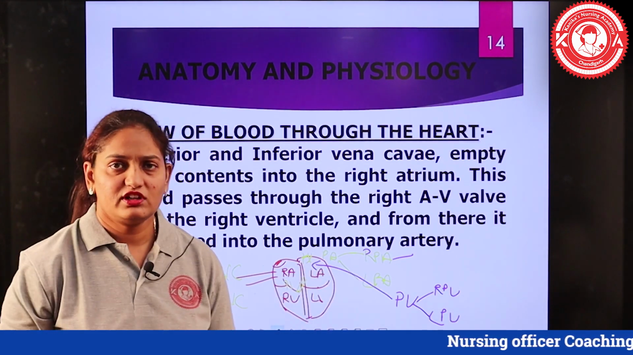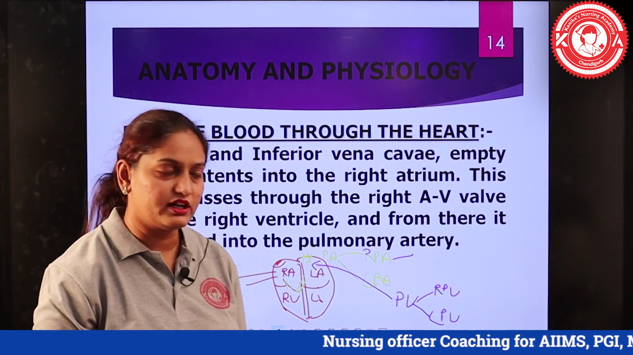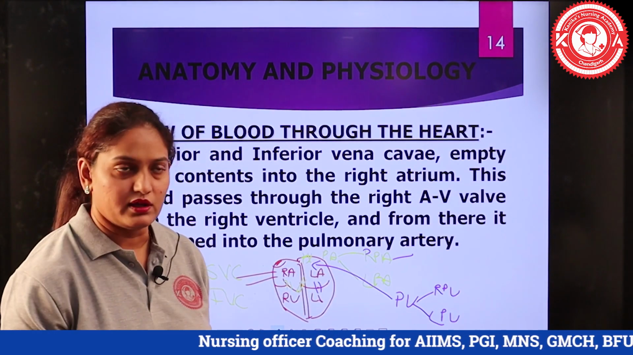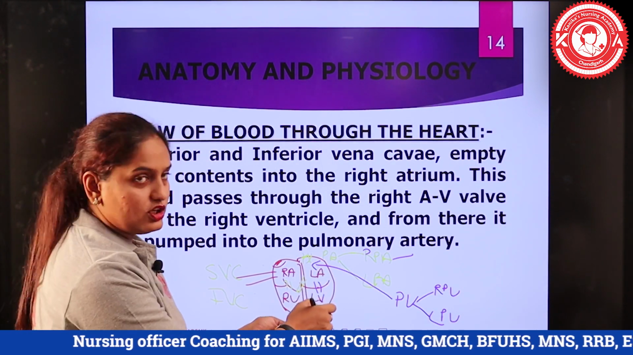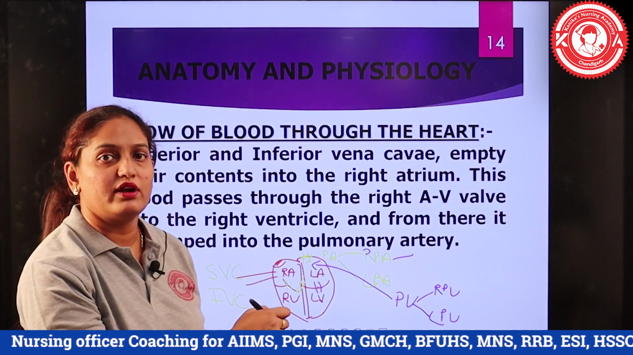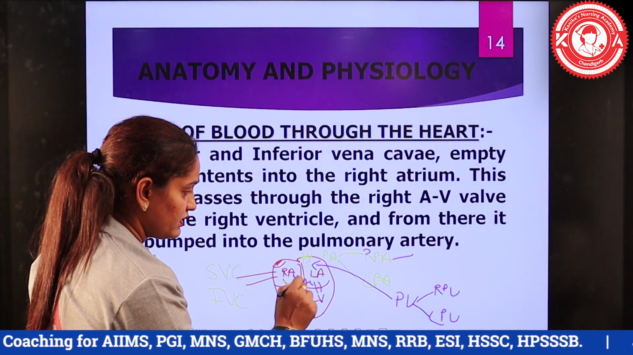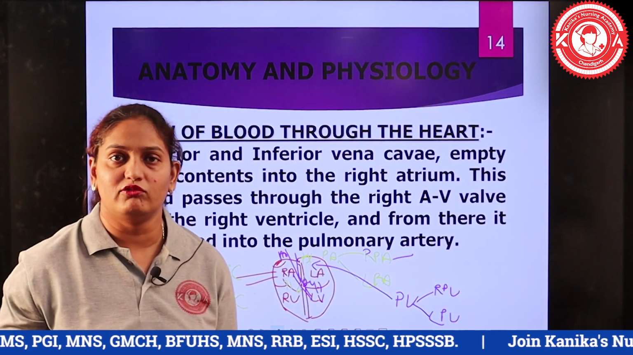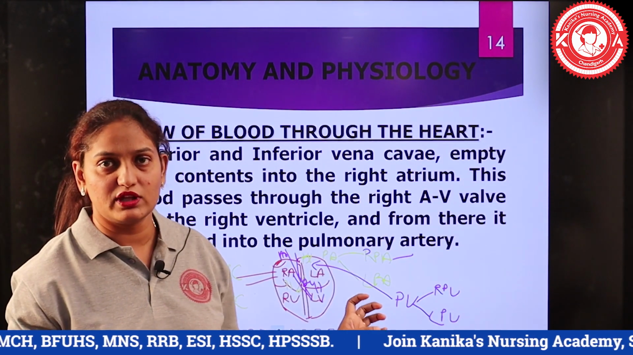Now the volume and pressure of blood in the left atrium will increase, and then the mitral valve will be opening and the blood will be moving from atrium to ventricle. Then the volume and pressure of blood within the left ventricle increases, and through the aortic valve into the aorta and to the whole body the blood will be getting distributed. So this is a complete flow of blood through the heart.